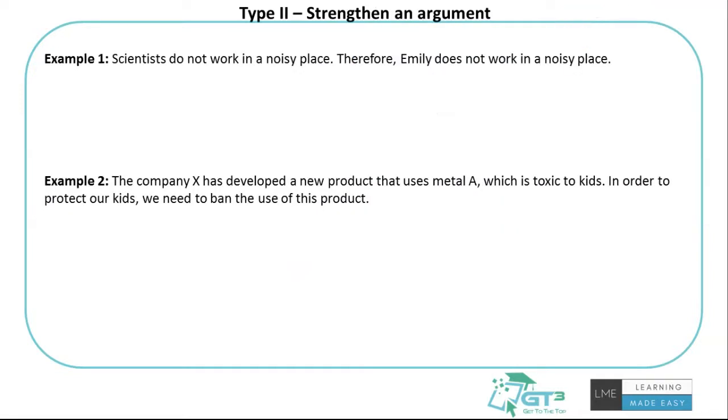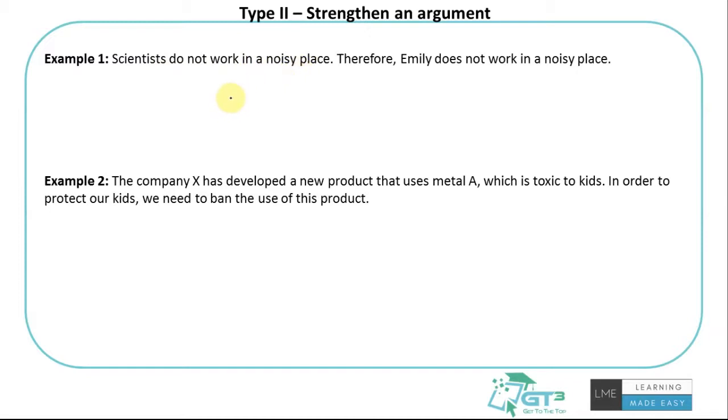So the next type is strengthening an argument, right? So this is like the author has given you an argument. Then if there is an additional piece of information given, that additional line should actually strengthen the argument that's made by the author. So let's look at this. Scientists do not work in a noisy place.